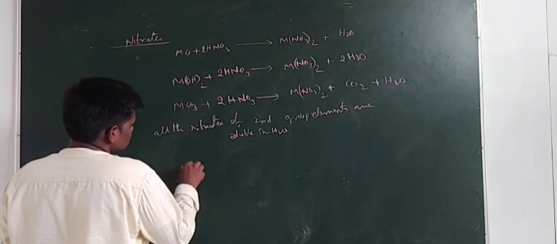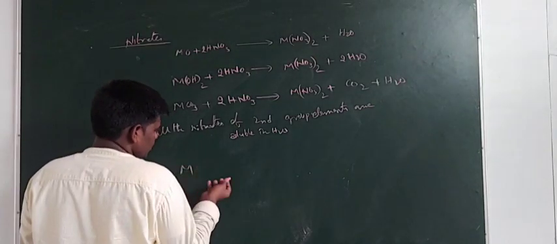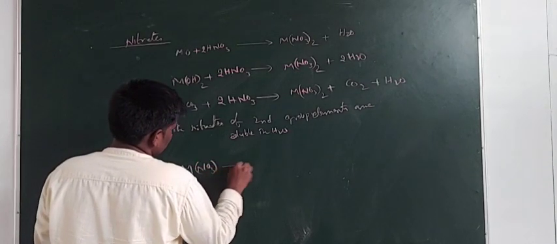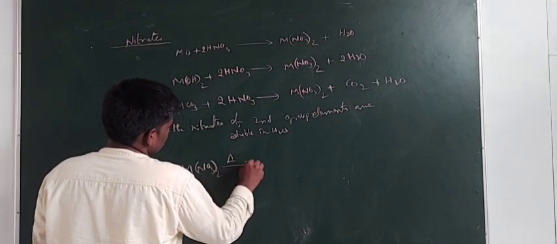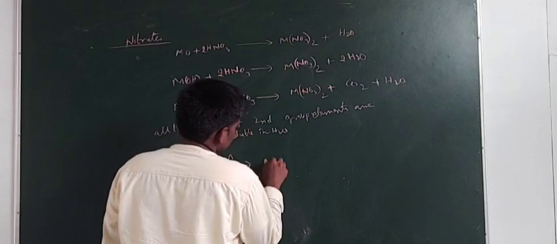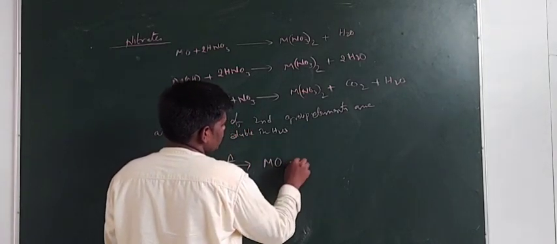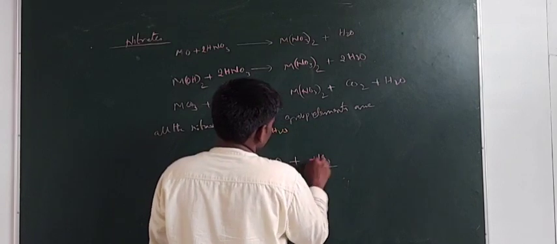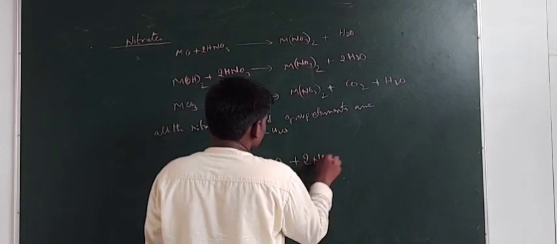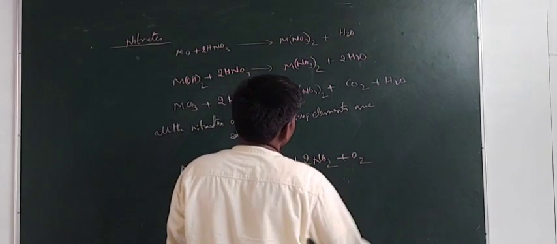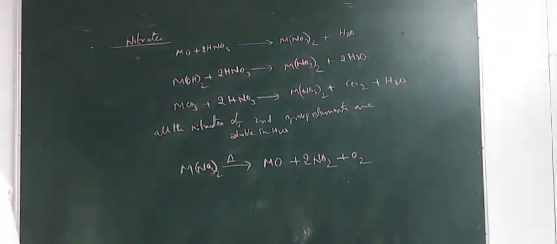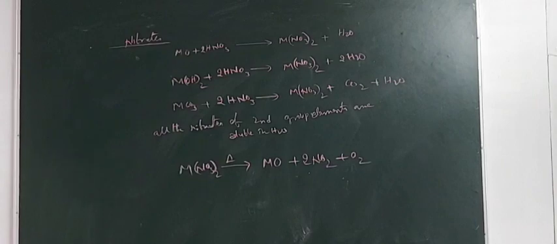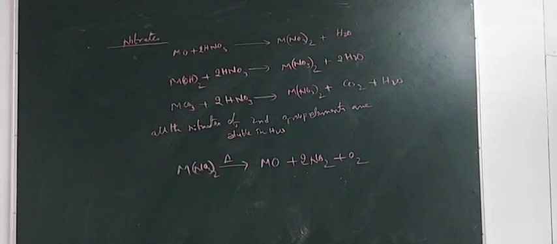And next, they decompose upon heating. Metal nitrates, upon thermal heating, decompose to give metal oxide. And next, they give nitrogen dioxide, you will get 2 moles of nitrogen dioxide, and next, oxygen gas. So this is about the salts of oxoacids of the second A group elements.